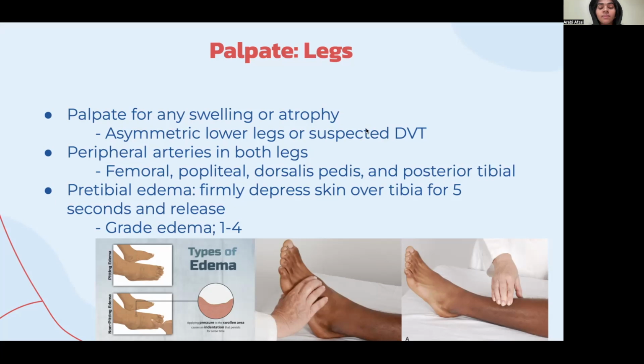Check for edema by firmly depressing the skin over the tibia for 5 seconds and releasing. 4 plus is considered pitting edema, and the indentations last for a long time.